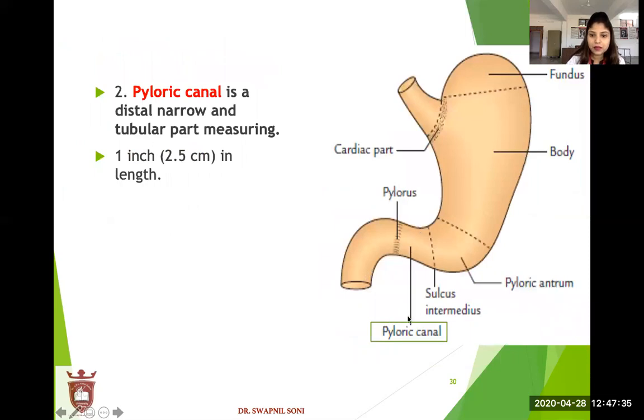Pyloric canal. This is the pyloric canal. Pyloric canal is a distal narrow and tubular part measuring 1 inch in length.